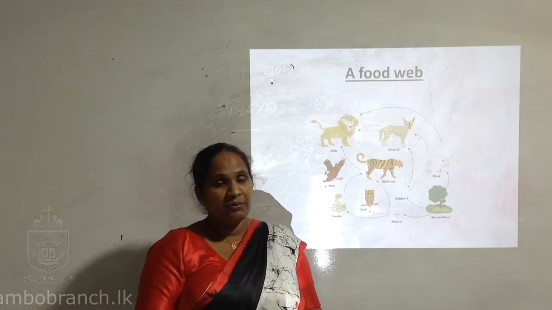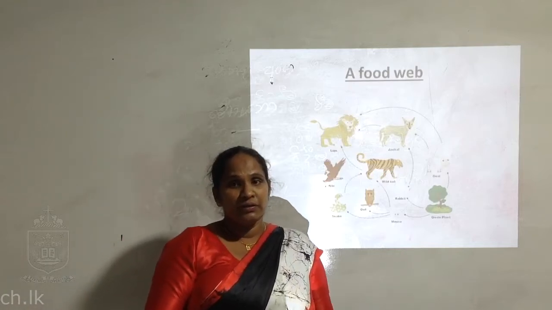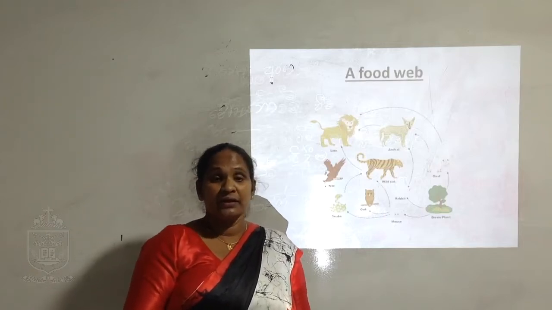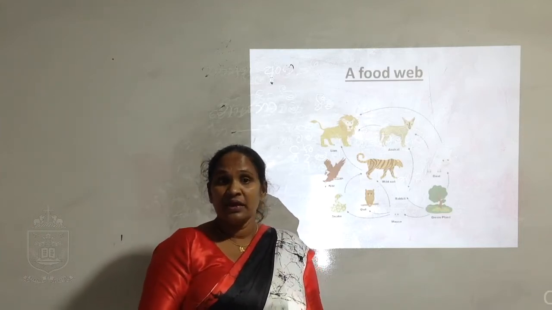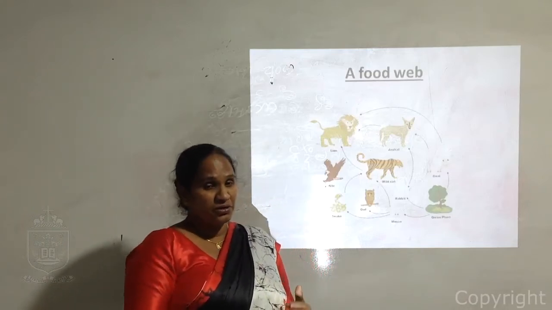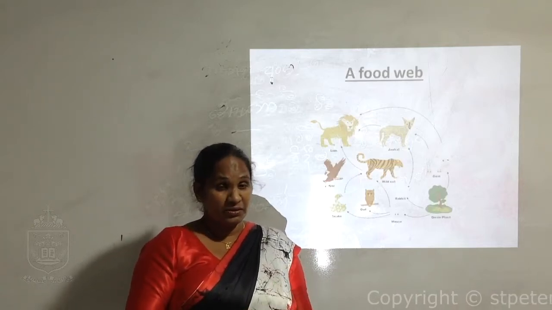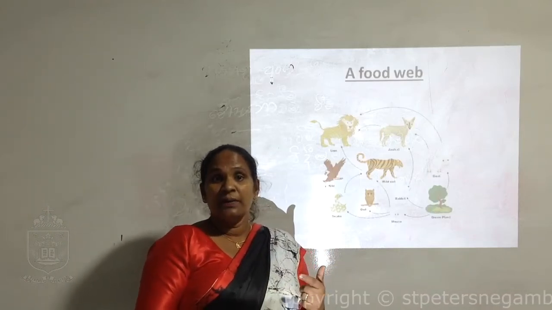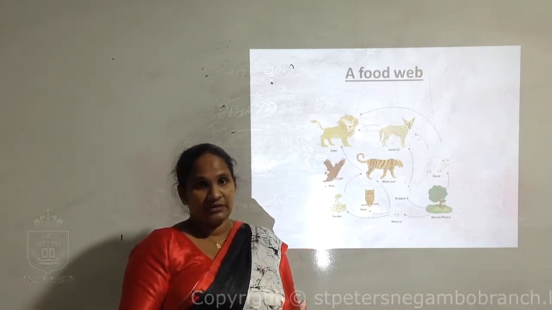Now here is a food web. The plants produce food. According to the way we obtain nutrition, there are three types of organisms: herbivorous, omnivorous, and carnivorous. Heterotrophic animals we divide into three: herbivorous, carnivorous and omnivorous.